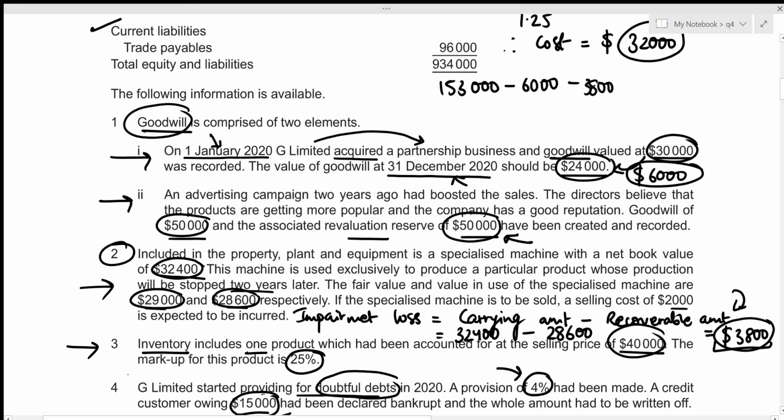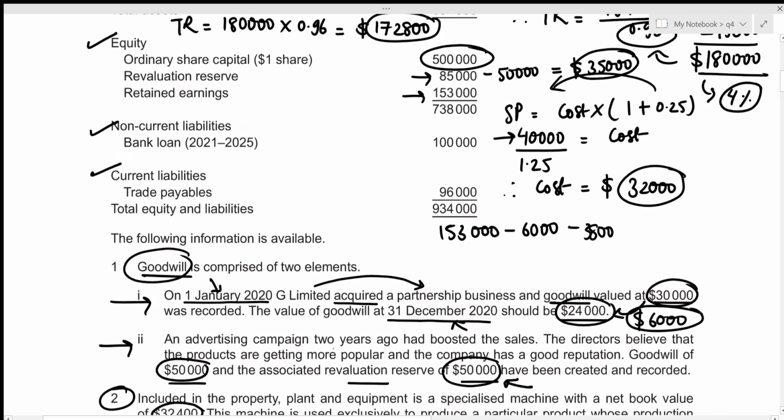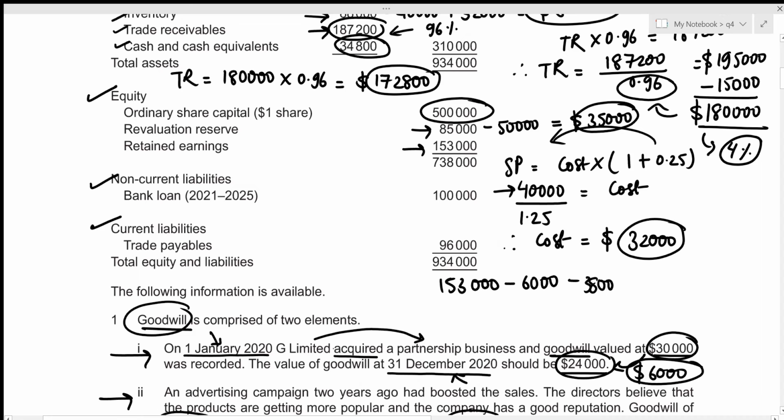All right, then the third one is the inventory which we included at the selling price, which means that this inventory actually included the unrealized profit as well, right? And this unrealized profit should be deducted from retained earnings because, like I said before, retained earnings includes the profit for the year. And the value for this inventory unrealized profit is going to be the difference between its selling price and the cost price. We know that the selling price was 40,000 and we figured out the cost price to be 32,000. So the difference between these two is 40,000 minus 32,000, which results in 8,000. So we can see that the unrealized profit was 8,000, which needs to be subtracted.